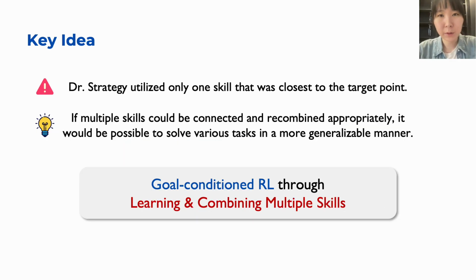The original paper presents an intriguing concept of training a highway policy to reach a goal landmark, but it does not guarantee the optimality of the resulting path. To address this, we propose introducing a hierarchical structure that decomposes the task into subtasks, leading to better overall performance. By enabling the combination and the recombination of multiple skills, this approach could facilitate solving a variety of tasks in a more generalizable way.